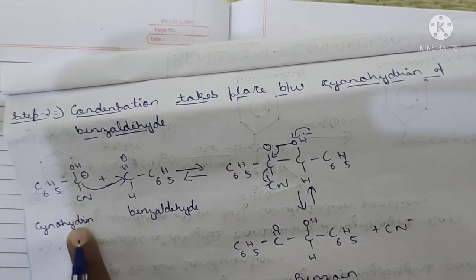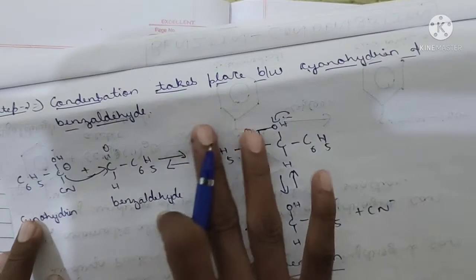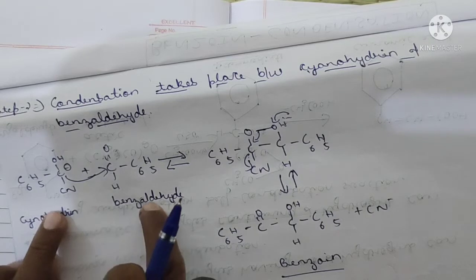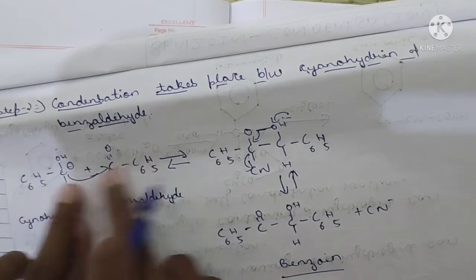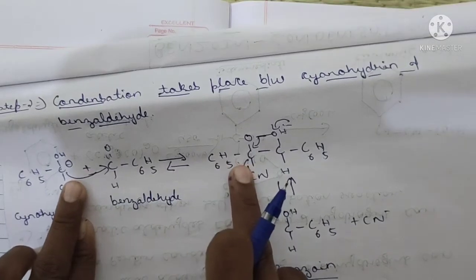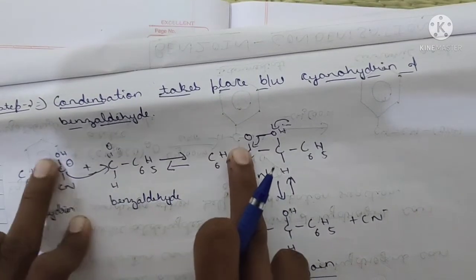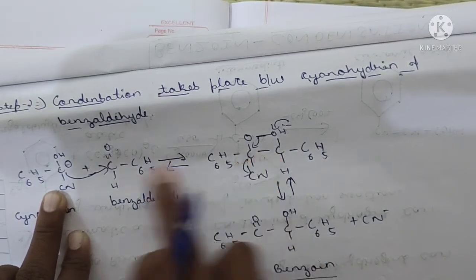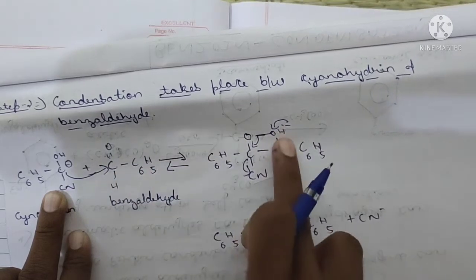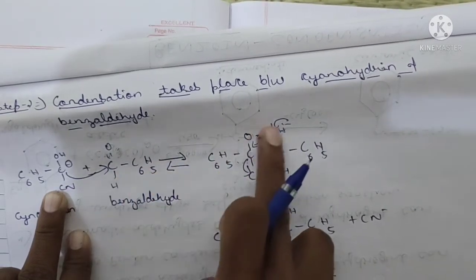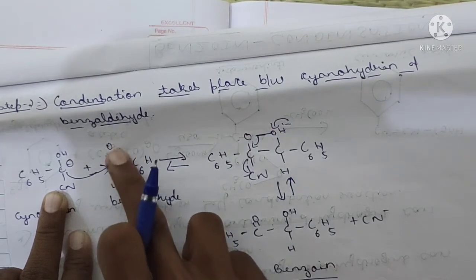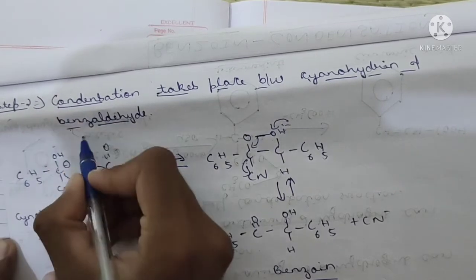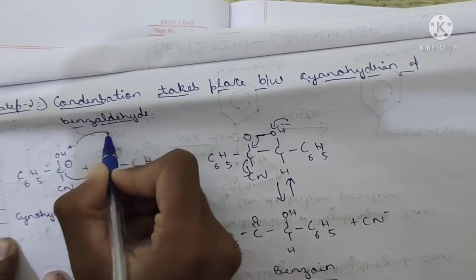See, now you are observing the cyanohydrin, C6H5. Understand the concept very well. This one is a cyanohydrin, another one is a benzaldehyde. Now these get combined. How do they combine? C6H5 CO, you remember this O only. Then CN as usual. Then it leads to this condensation. That is a C single bond, meaning one bond is transferred above, and this H plus is abstracted by this O and comes here.